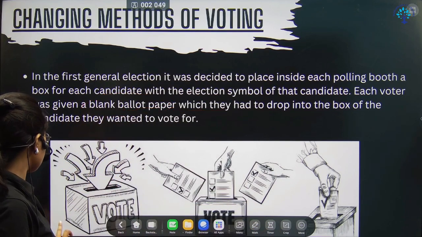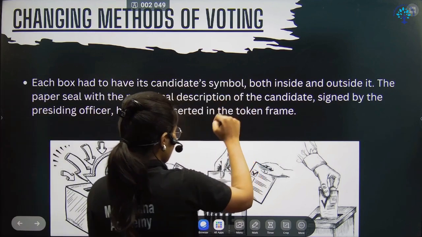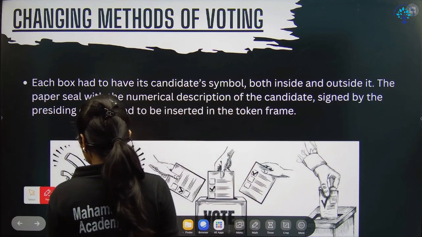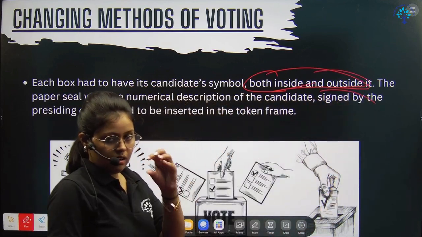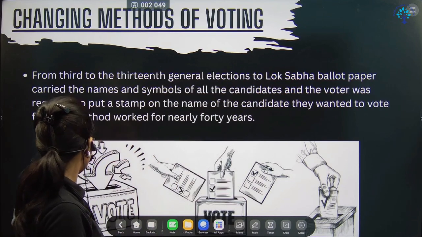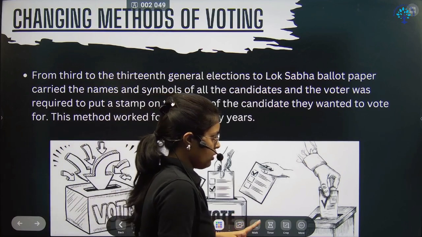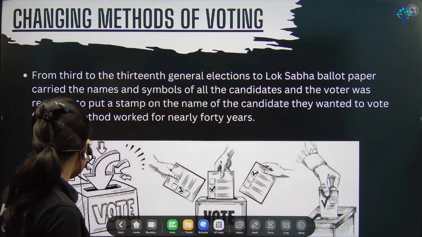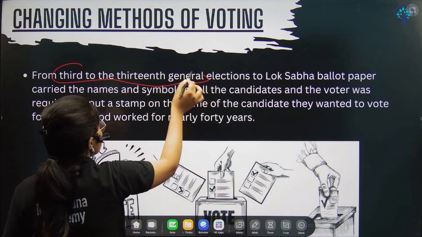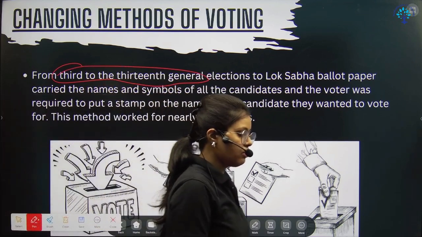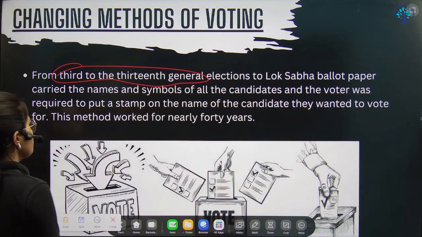Okay, and then that system changed again. When people were putting their votes through the blank ballot paper, the symbols were written both outside and inside of that box, right? And then, from the first and second general elections, this should be very clear: in the first and second general elections there was a blank ballot paper system, but from the third to the 13th general election, so the first elections happened in 52, right, and then 57, right, and then after that, in 62, what happened?